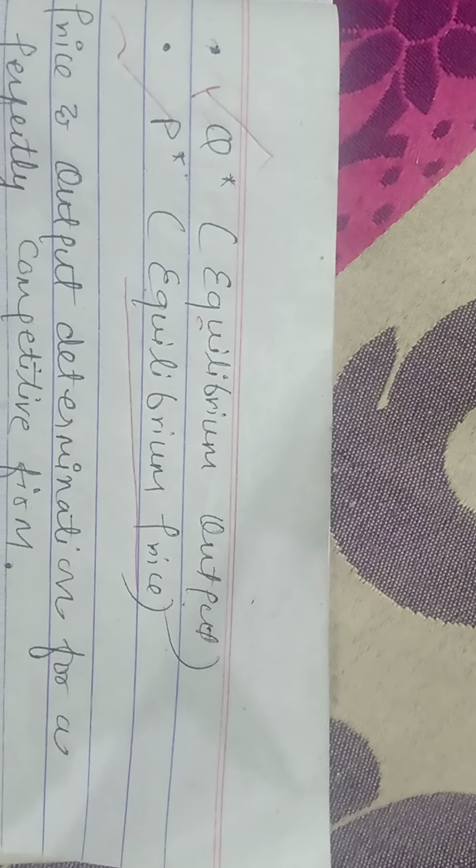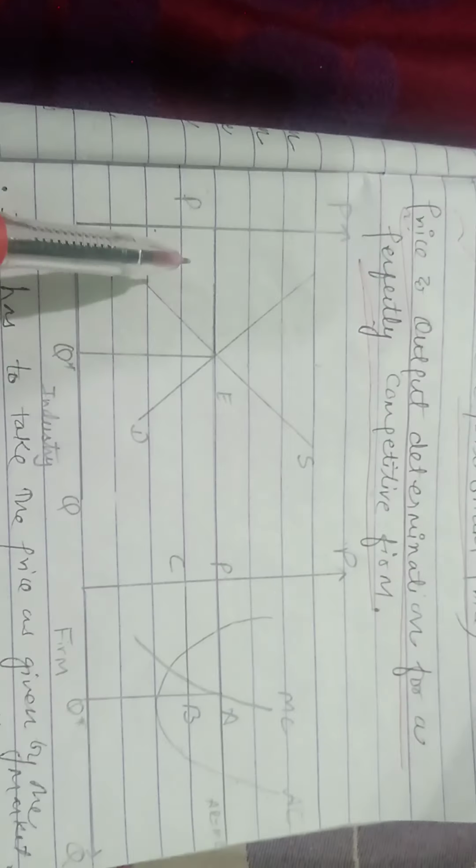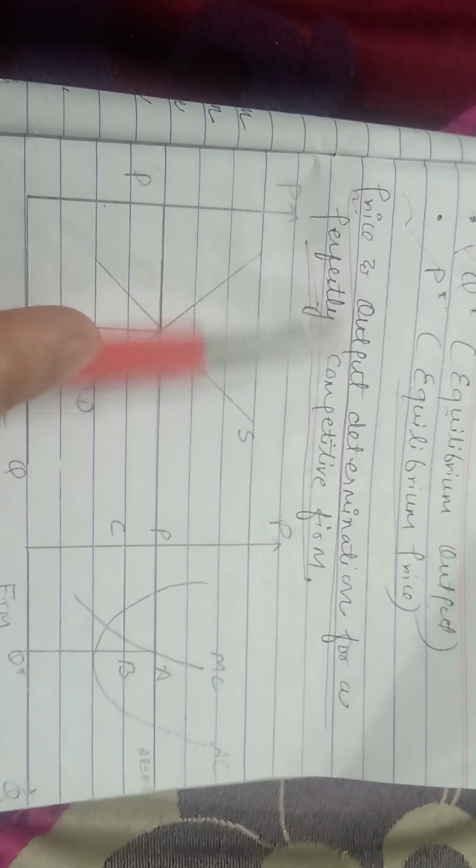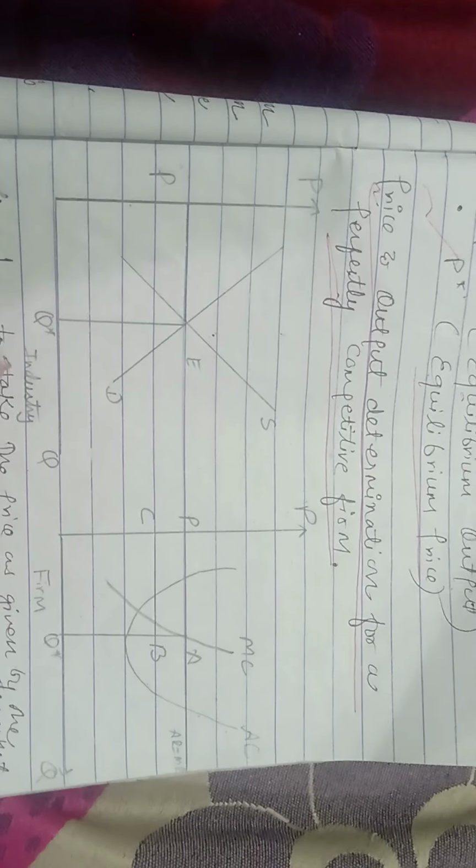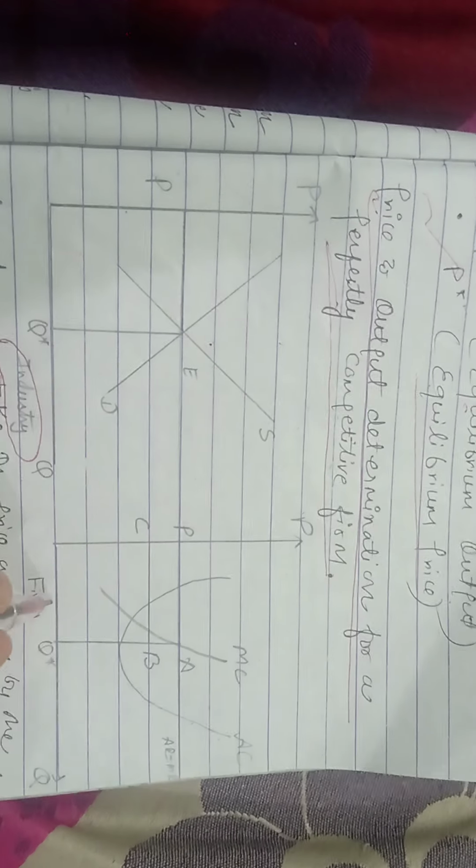The next topic is price and output determination for a perfectly competitive firm. If we discuss it through the diagram, there are two diagrams showing the price and output determination in the perfectly competitive firm. Both show different aspects.